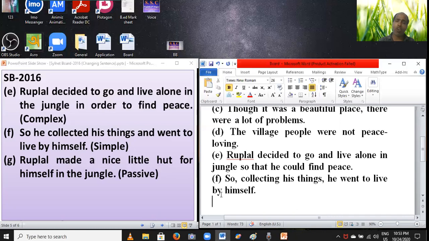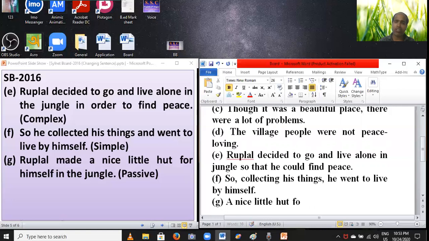First we have to write the object as subject: a nice little hut for himself.